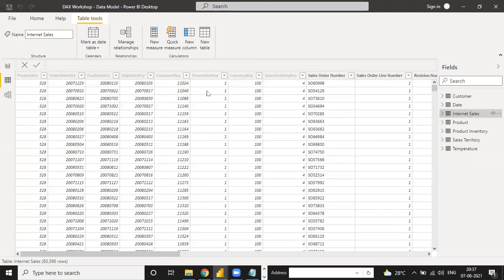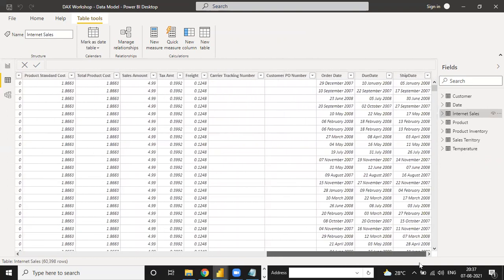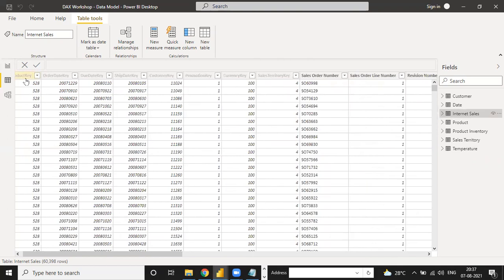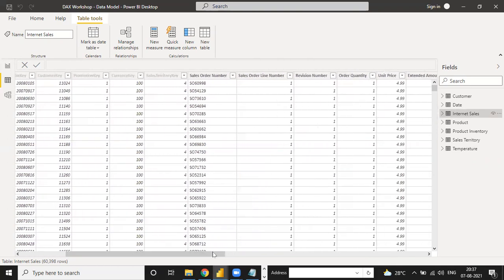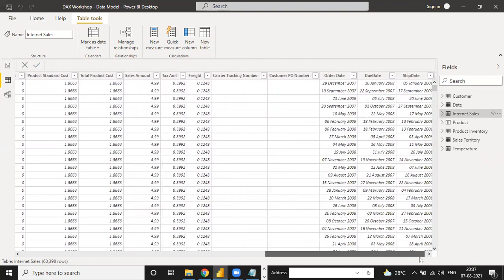See, when we move into the sales table, we don't have this value. So how do we adjust the value over there? Because see, product key, order key, due date, shipment key, sales territory key are there, but the temperature key is not there. How do we connect this table with the sales?